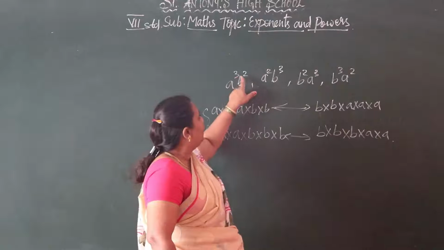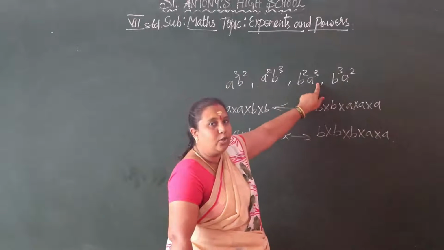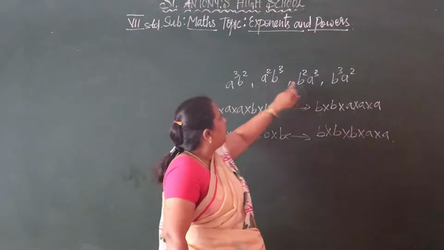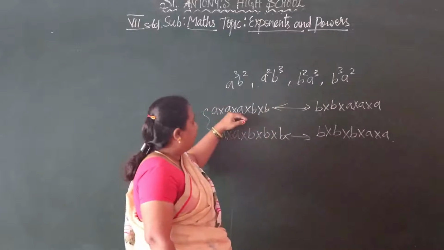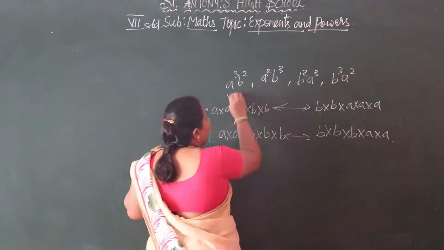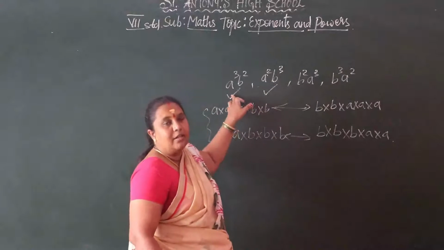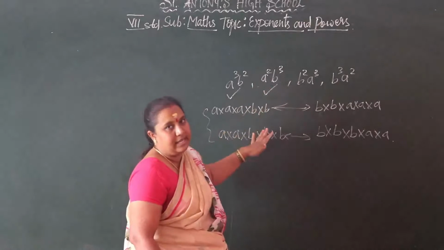See here a cube b square. So here also a cube b square, but it is given as b square a cube, b square first, then the a cube. Okay, so these two are same, and these two are same. But these two are different. So all the expressions which are given are not the same.